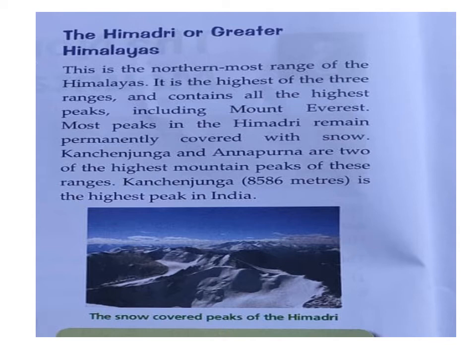Now, Kanchenjunga and Annapurna are two other peaks among the highest mountain peaks of these ranges. Kanchenjunga's height is 8,586 meters, and it is the highest peak in India. As you know, Mount Everest is the highest peak in the world, but it is located in Nepal. And if we talk about India, the highest peak is Kanchenjunga. Its height is 8,586 meters. Now here one picture is given, the snow covered peaks of the Himadri.